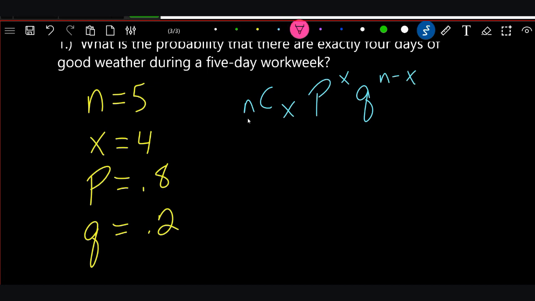What is the n? The n is 5. So C with a 5. And what is the x? It's a 4. This is going to be a combination right here. We'll get to that in just a second once we start working through it.